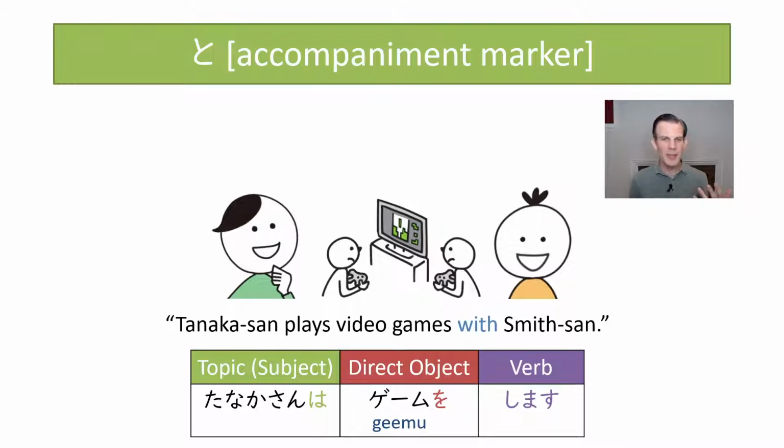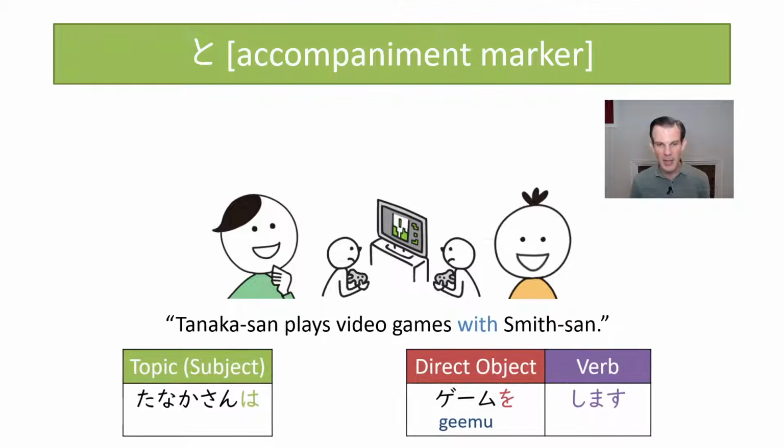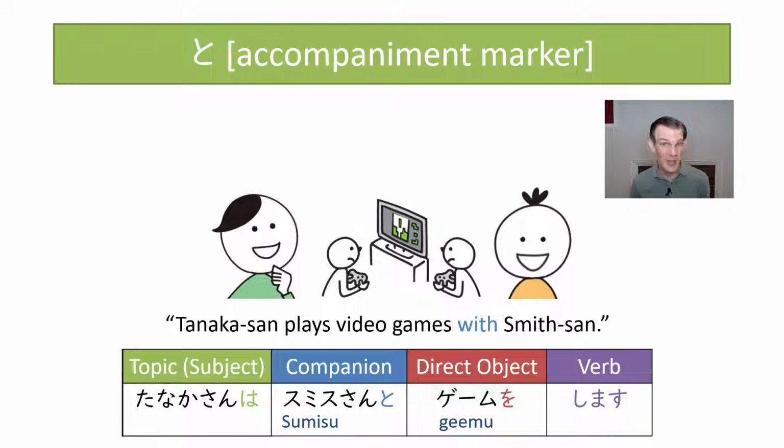Now, what if we want to say Tanaka-san plays games with Smith-san? So we want to say who he performs the action with. In this case, we would slip in Smith-san to here. So Tanaka-san wa Smith-san to game wo shimasu.